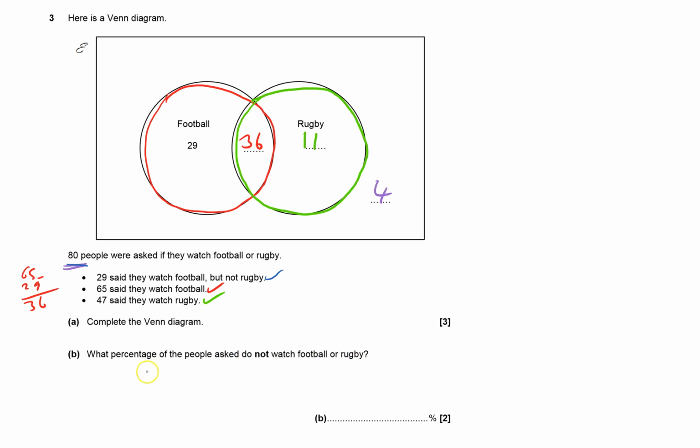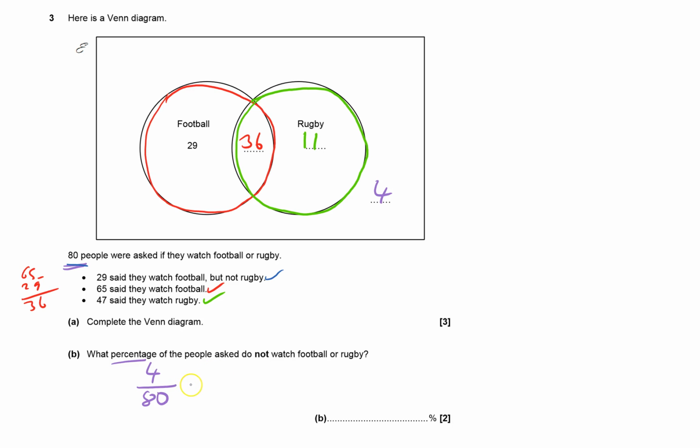Well, there's 4 people. Only those 4. Everyone else watches one or other of them, or both. So it's 4 out of how many altogether? 80. And if I could put 4/80ths down there, that would give me one mark. They asked me for the percentage, so I've got to change that fraction into a percentage.